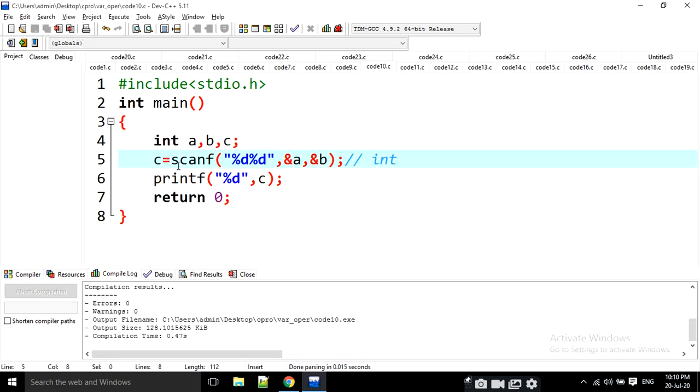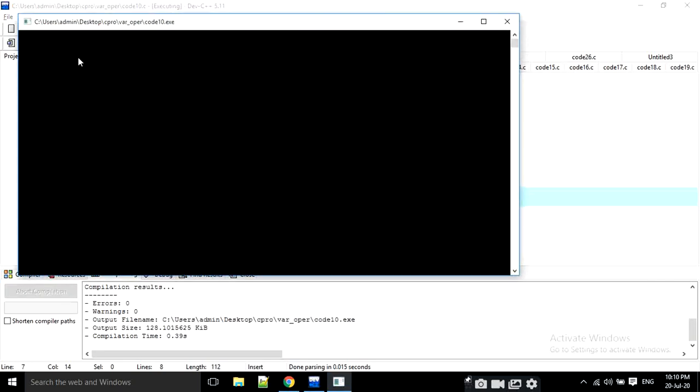That means how many values am I reading here? I am reading two values. That means c is going to be replaced with 2, right? I am going to read two values, so c is going to be 2. I am going to print that one. I am going to read 1 and 10 like this. It is going to print 2 here, because I am reading two values.